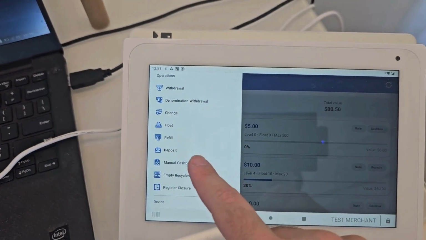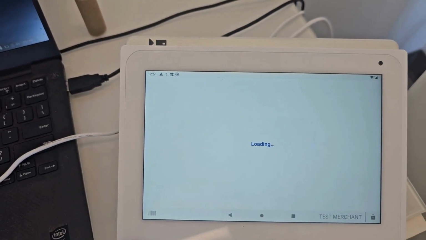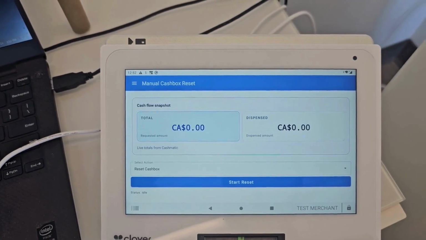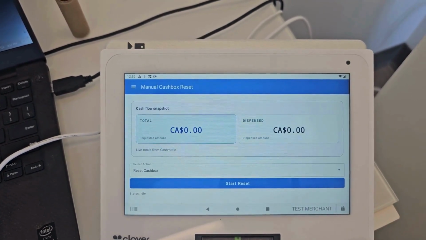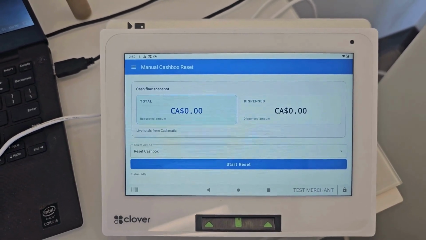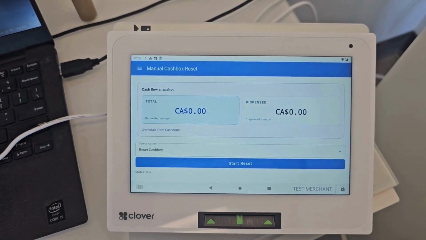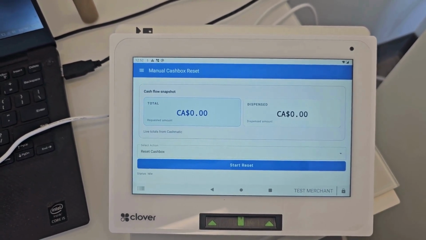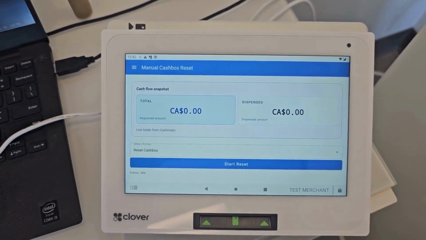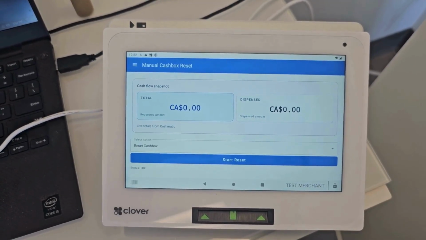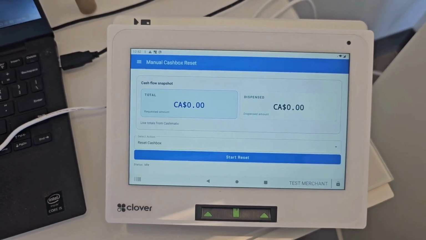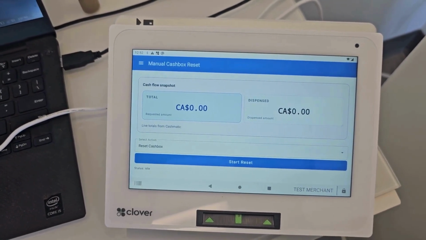And for the manual cash box reset, this option is for if you did not turn on auto cash box reset, so you have to do it manually every time you close the day and register closure, and every time you remove the cash box, you need to empty the cash box and then reset manually.